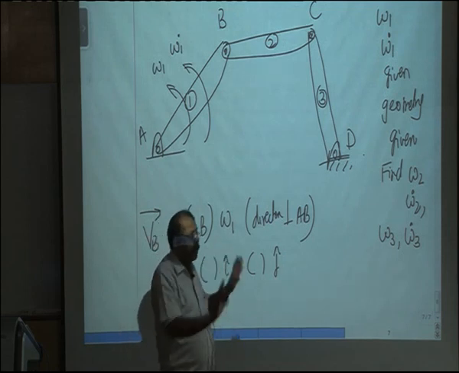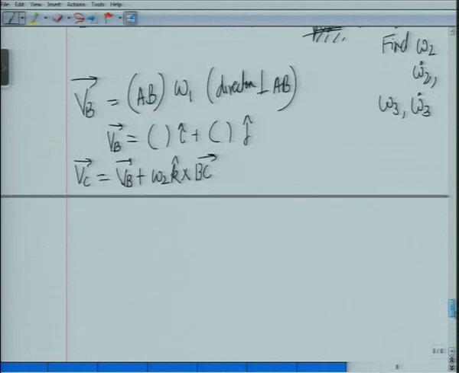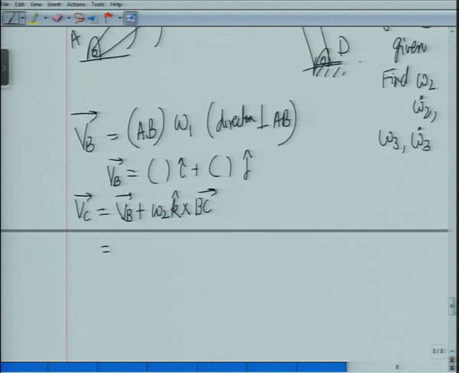So VC will be equal to VB plus, if you are confused, you can use this omega 2 k cross vector BC. Okay. Now VB, let us say this is ai plus bj, so VB plus omega 2 k cross BC.